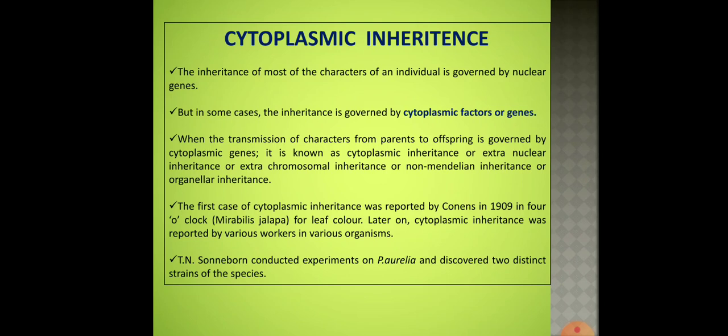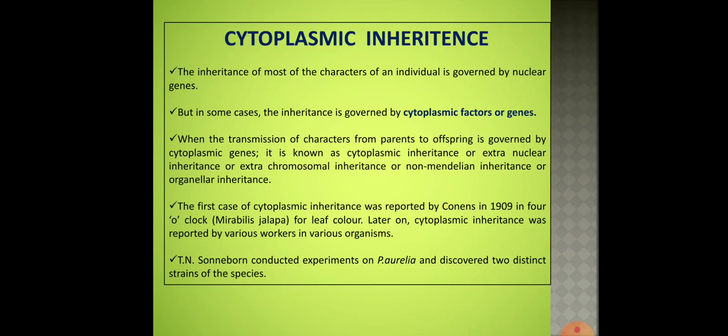When the transmission of characters from parents to offspring is governed by cytoplasmic genes, it is known as cytoplasmic inheritance, or we also call it extranuclear inheritance, extra chromosomal inheritance, non-Mendelian inheritance, or one more name, organellar inheritance. Now the name itself explains what kind of inheritance it is.